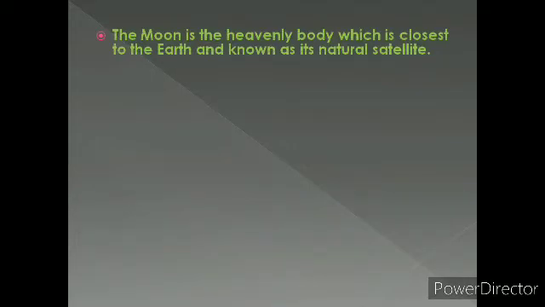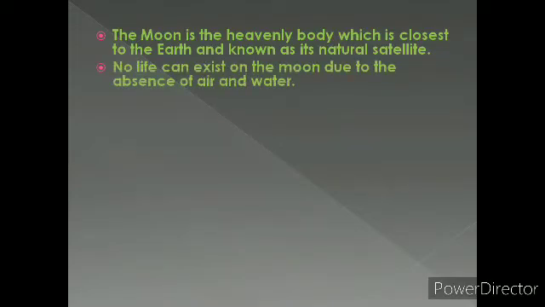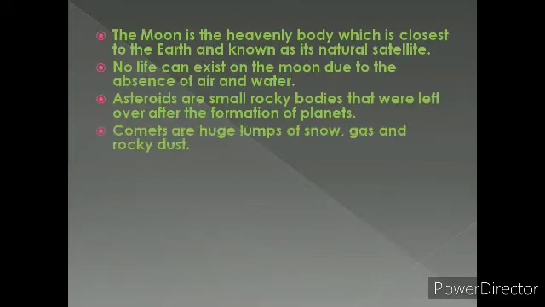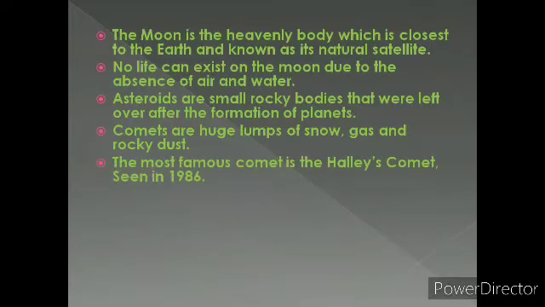The Moon is the heavenly body which is closest to the Earth and known as its natural satellite. No life can exist on the Moon due to the absence of air and water. Asteroids are small rocky bodies that were left over after the formation of planets. Comets are huge lumps of snow, gas and rocky dust. The most famous comet is the Halley's Comet, which was seen in 1986.